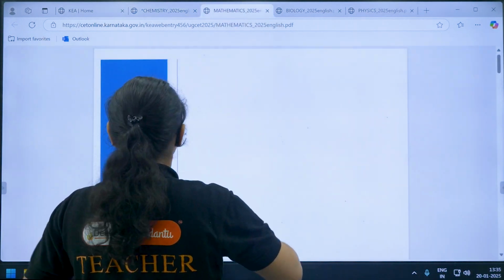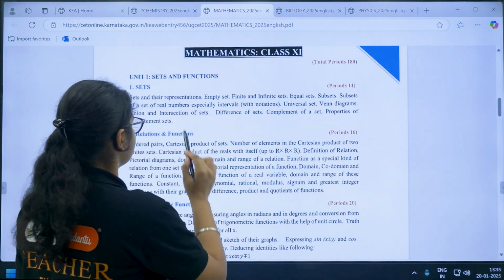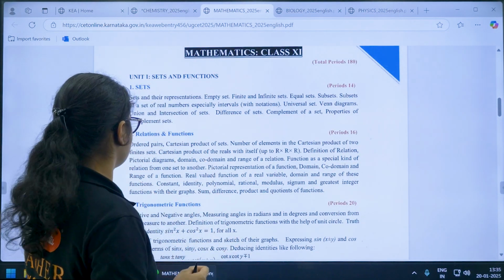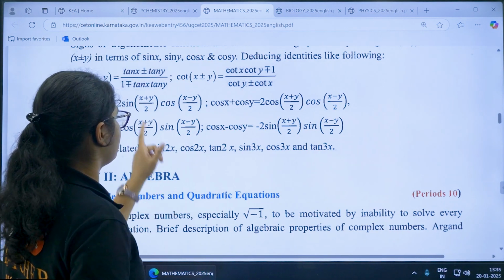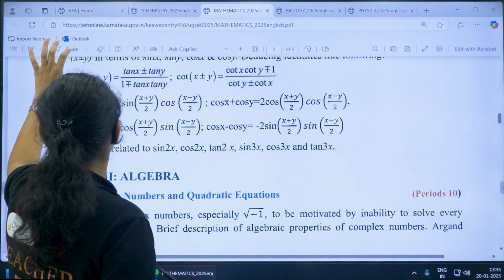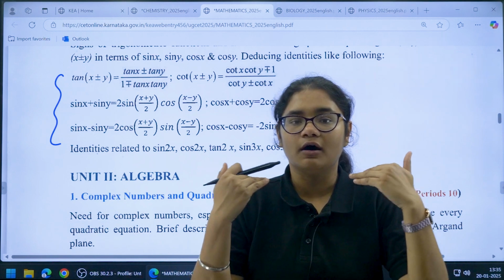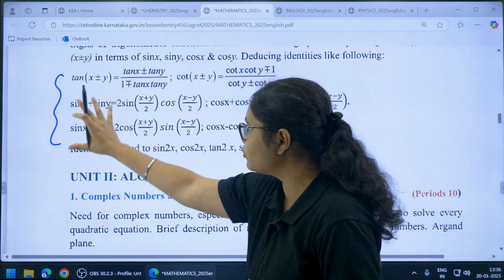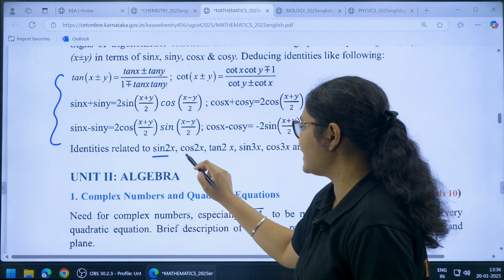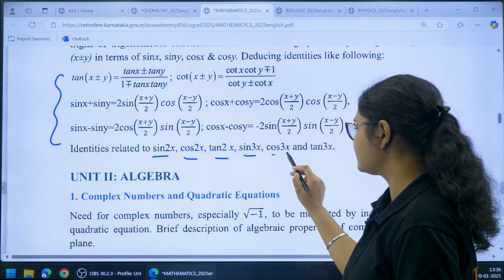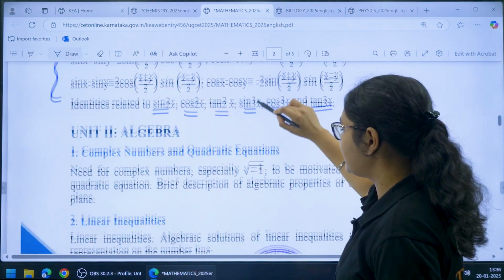Coming to maths syllabus, so if I just move here, maths also you can see for class 11 you have first sets and function, unit 1. So there you have sets, relations and functions, trigonometric functions, okay, and these formulas which are mentioned here. So please pay special attention to these formulas, okay, which is directly given in your syllabus, okay. So make sure that you do more questions from these particular syllabus formulas. Then identities related to sin 2x, cos 2x, tan 2x, sin 3x, cos 3x and tan 3x. Next we have here algebra, okay, linear